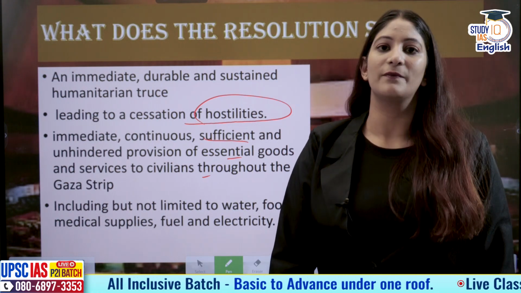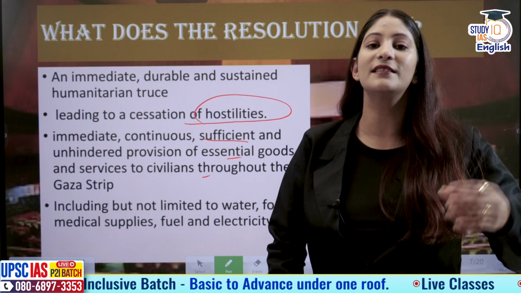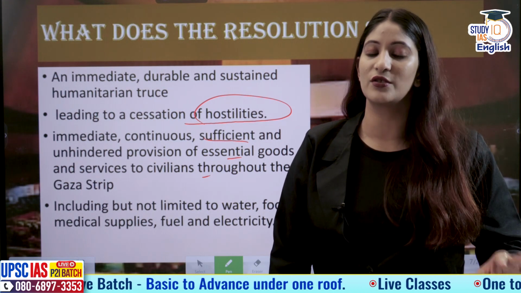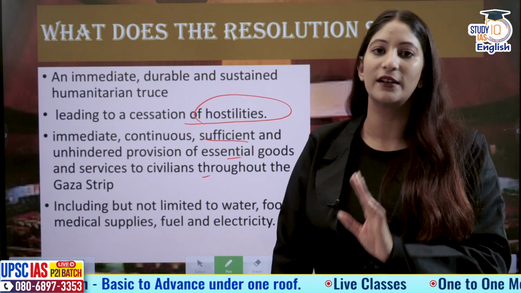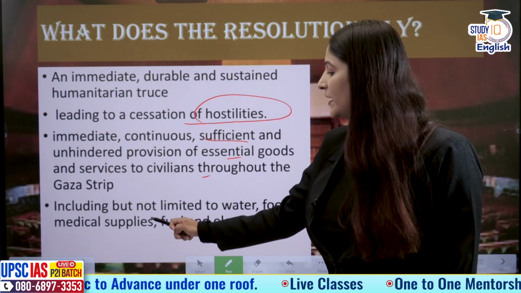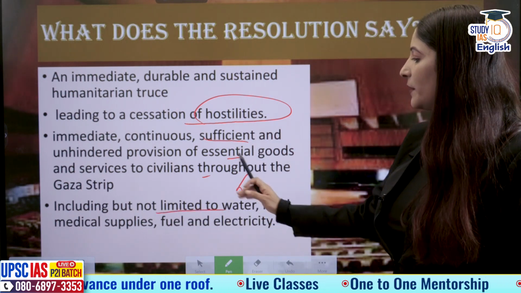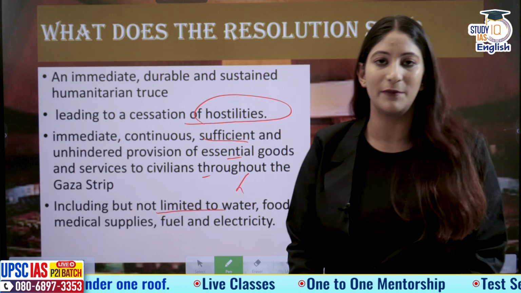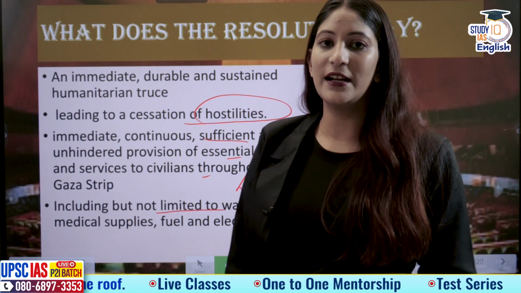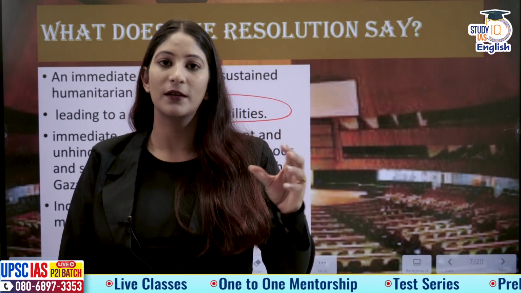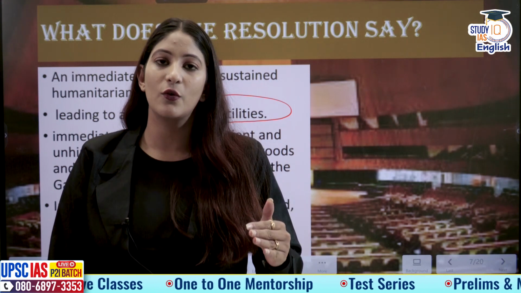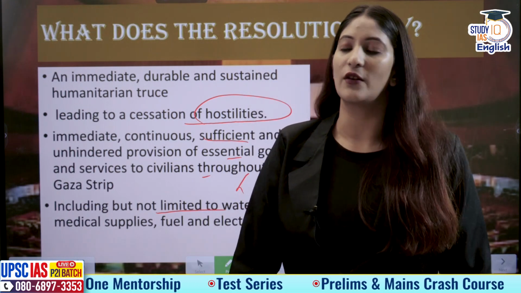At the end of the day, civilians are at the receiving end of any sort of conflict. So it was a civilian oriented resolution. It includes, but is not limited to, water, food, medical supplies, fuel and electricity. That means all the countries have agreed that through special corridors, we are going to provide food, water, electricity and other resources to the civilians of the Gaza Strip.